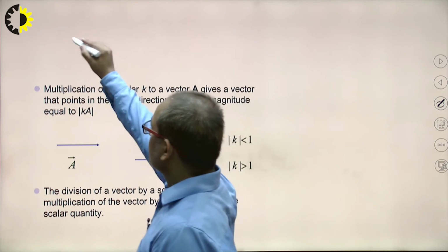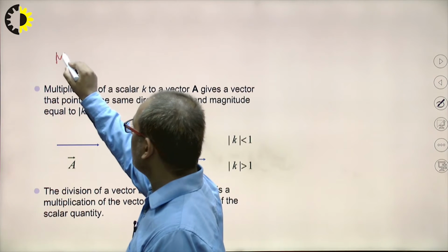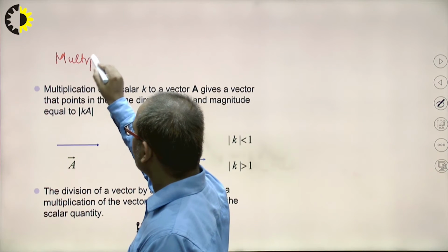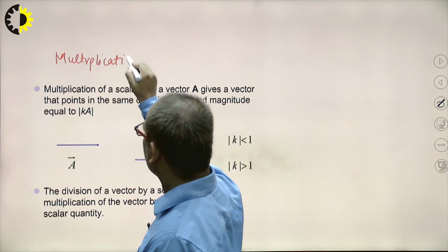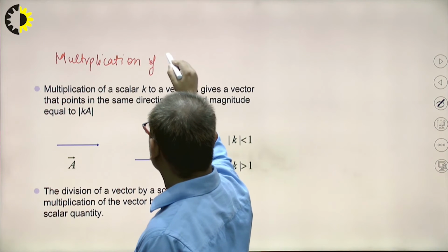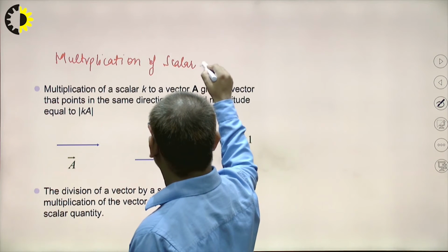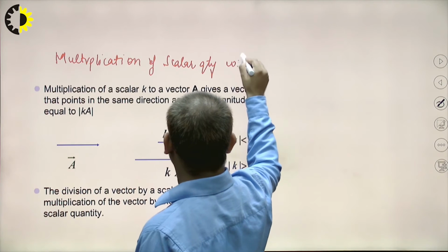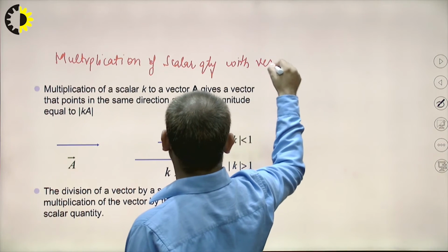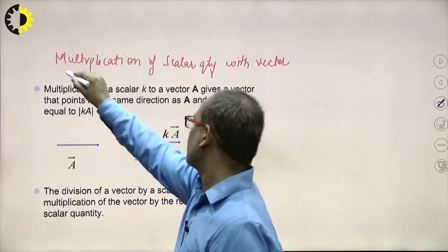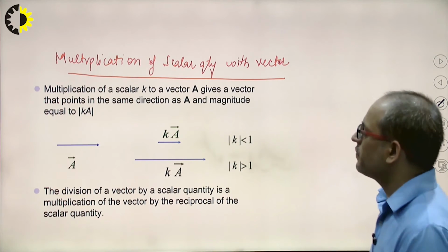Now see, this one is the multiplication of a scalar quantity with a vector.